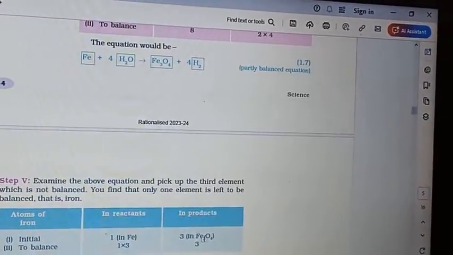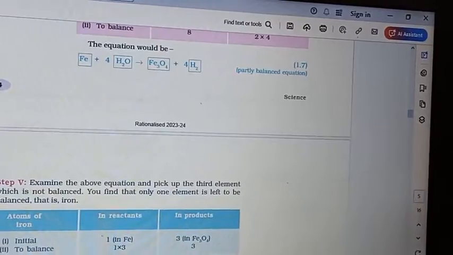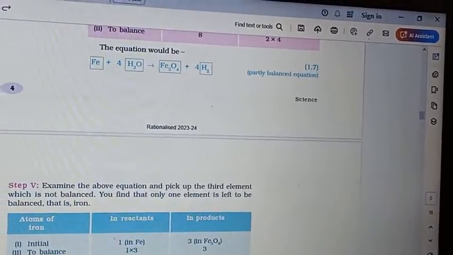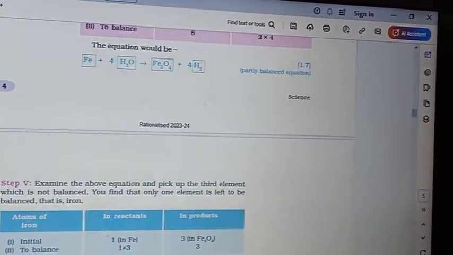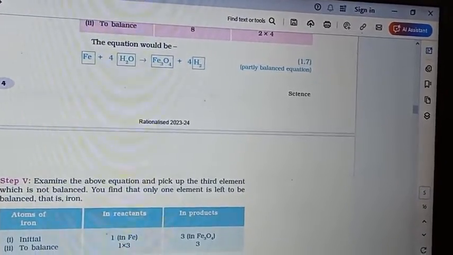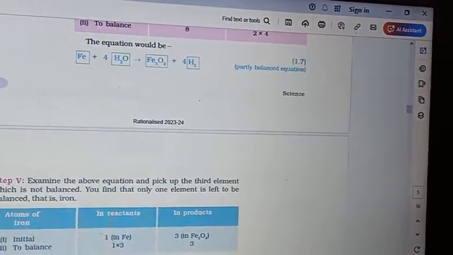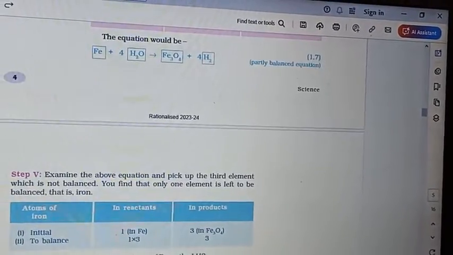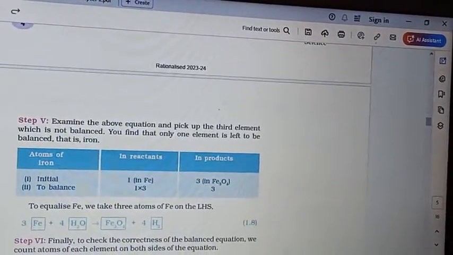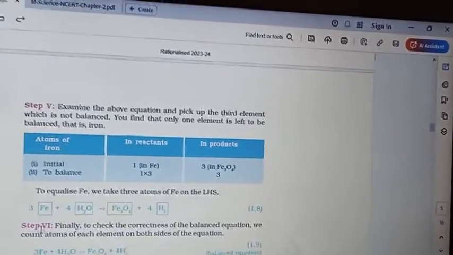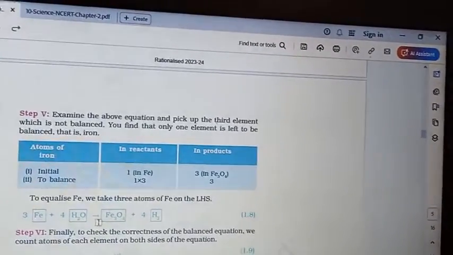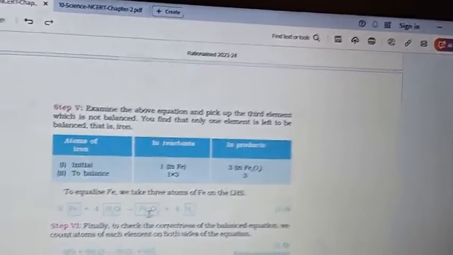That's the reason we will multiply with 3 the iron at the reactant side. After multiplying with this, the atoms have been balanced on the reactant side and the product side. We can count 3 iron at the reactant side, 3 iron at the product side.